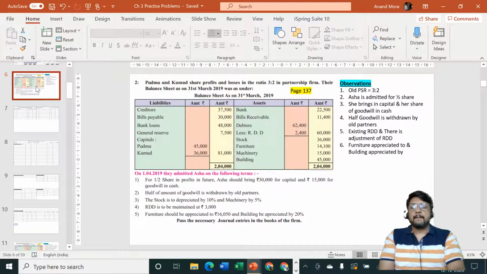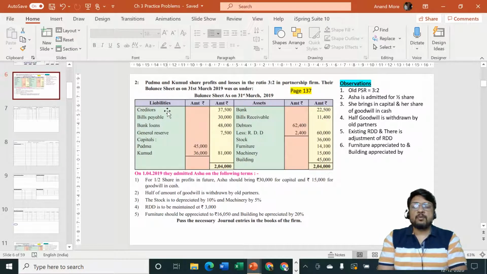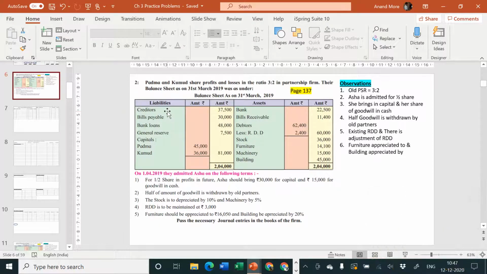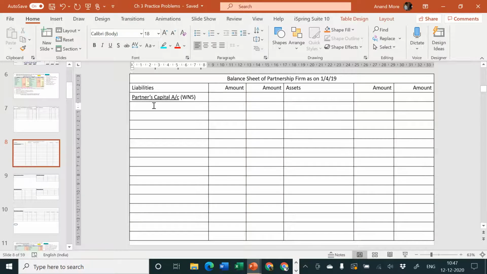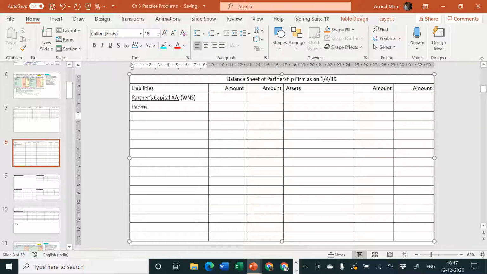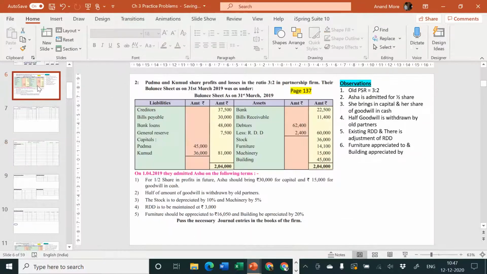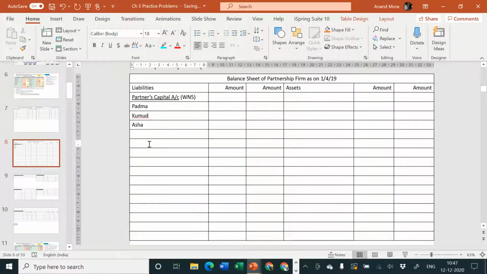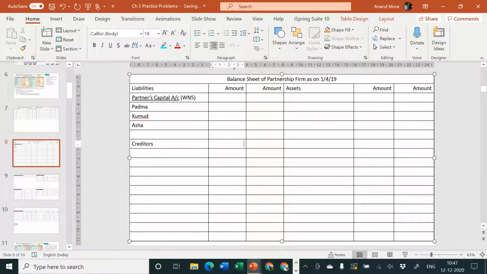Let us start. So first is creditors. Where are we going to transfer creditors? Creditors will be transferred by us if there is any adjustment in inner column or outer column, closing balance sheet liability side. So in the closing balance sheet, first I'll write the partners' names: Padma, Kumud and Asha. Next I'll write creditors directly in the outer column, 37,500.